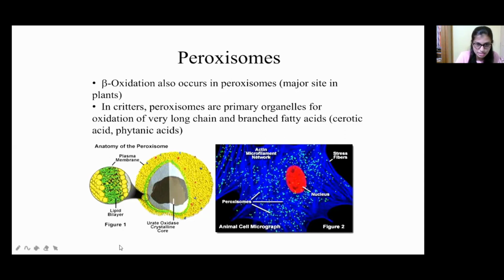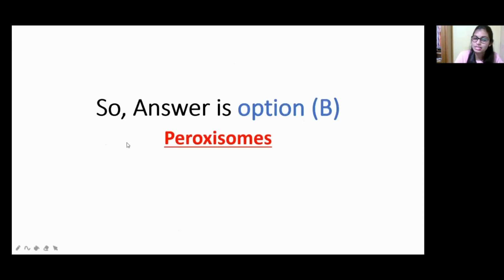See here, this is the anatomy of peroxisome. This is the membrane. As we all know, the plasma membrane is made up of a lipid bilayer, and inside this peroxisome we can see the urate oxidase crystalline core. When we see under the microscope, small dots appear, right? Those are the peroxisomes. So what is the answer? That is peroxisome, in plant cells.